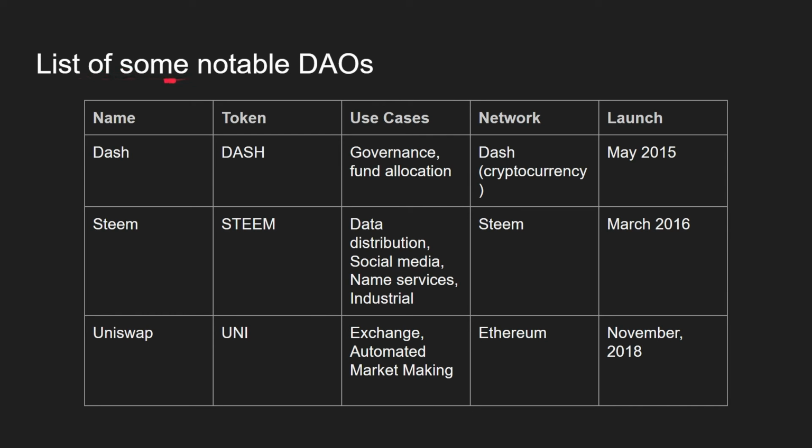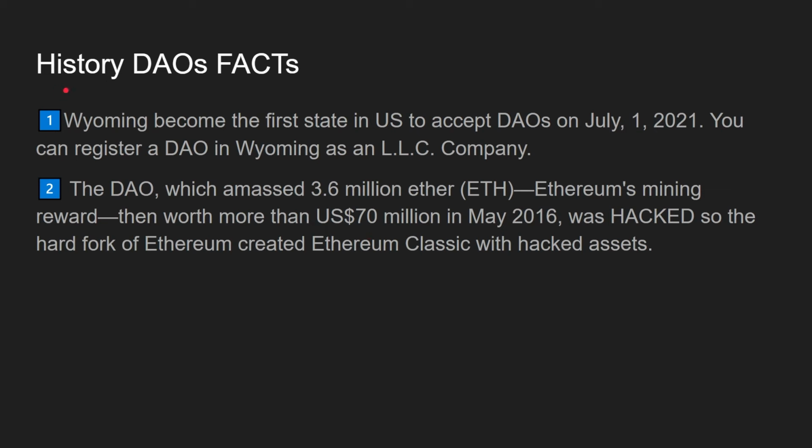Okay, so here is a list of some notable DAOs. Dash, Steem, for example. Uniswap is a very popular DeFi ecosystem built upon Ethereum. It has an exchange and an automated market maker, AMM, and it was launched in November 2018. Let's see some DAO history facts. Wyoming was the first state in the US that accepted DAOs, on July 1st, 2021.